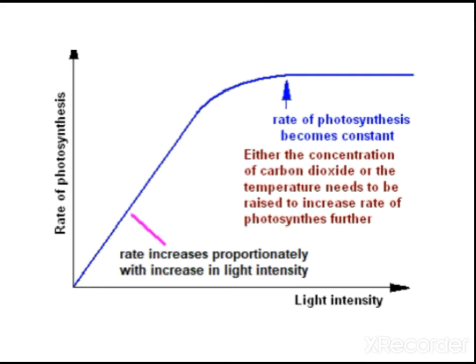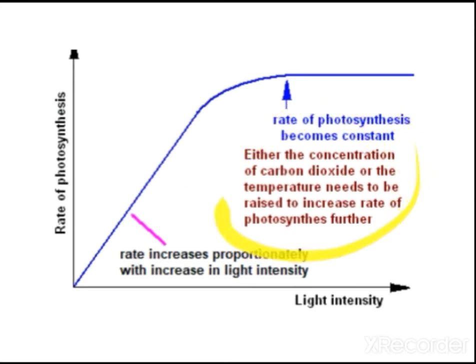Here, let us see light as a limiting factor. When the light intensity increases, photosynthesis also keeps increasing, then the curve becomes flat. Why does it become constant? Because the other factors become the limiting factor.